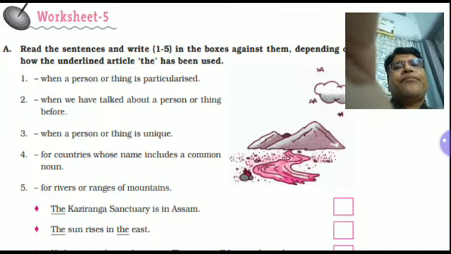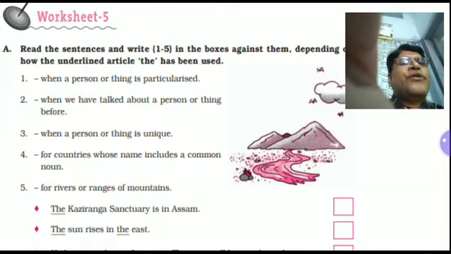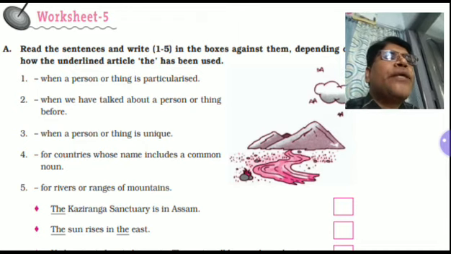Here, the Kaziranga sanctuary is in Assam. What has been done here? Particularization. And that's why in this blank you have to write 1.